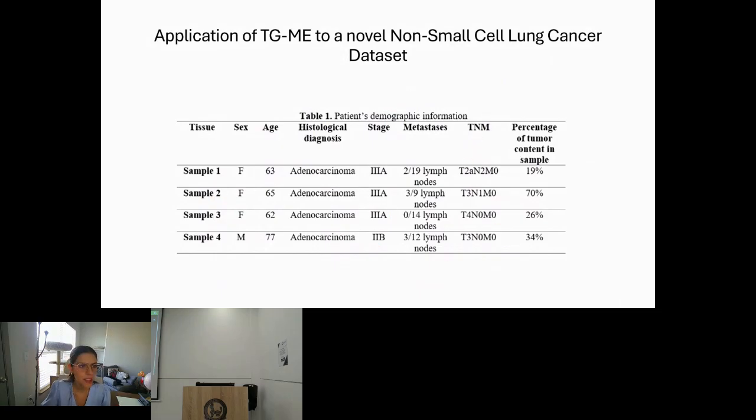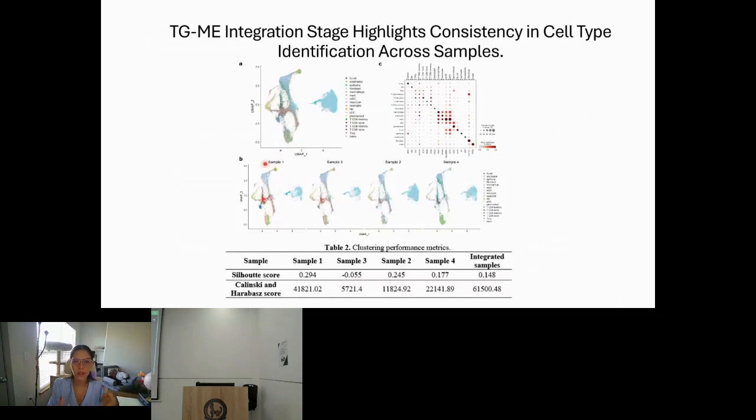So for the first step, we applied all our process: quality control, dimensionality reduction, etc. And we also integrated the 4 samples together to remove batch effects. Here is the UMAP. We also made sure the cell typing was correct because the cell type was provided by NanoString, so we just did a fast checkup. And then we evaluated our clustering results, like how well our data was integrated and clustered.